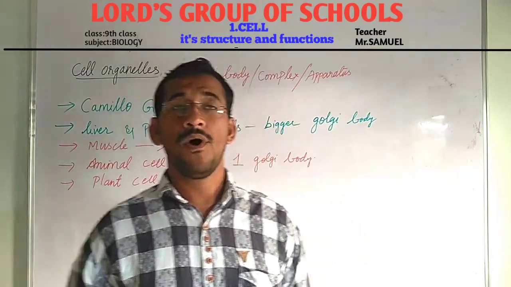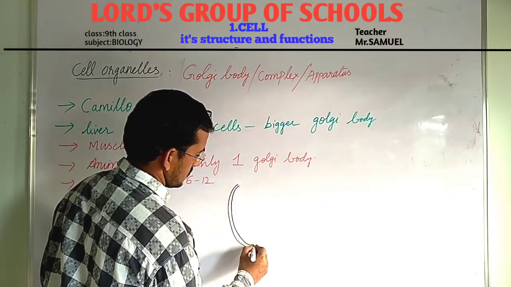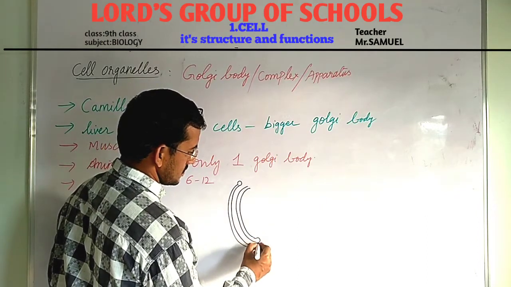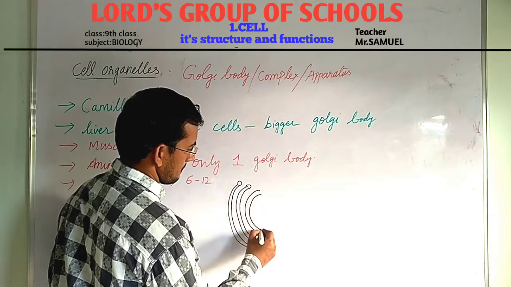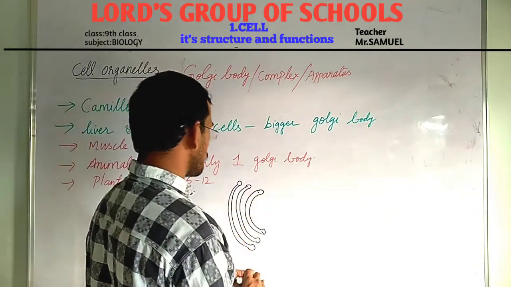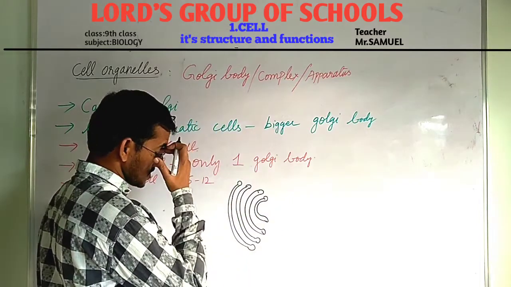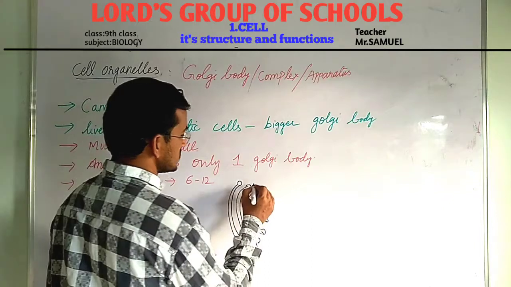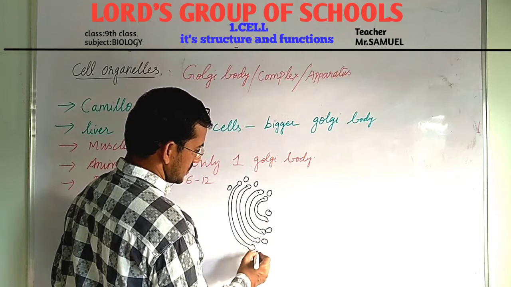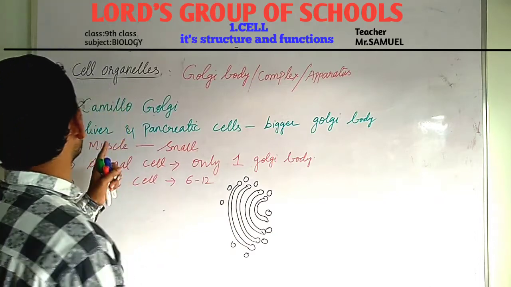These are made up of several membranes, and near to this Golgi body, there are many vesicles present.